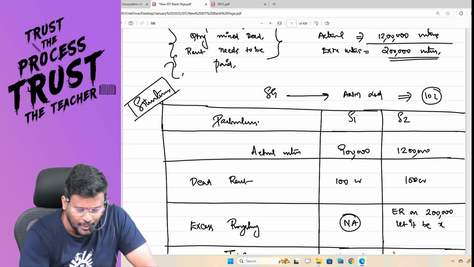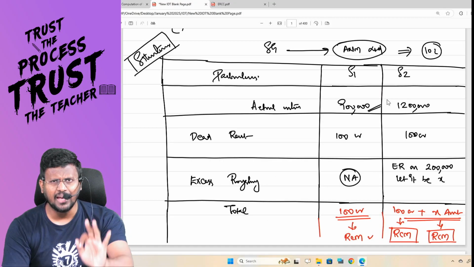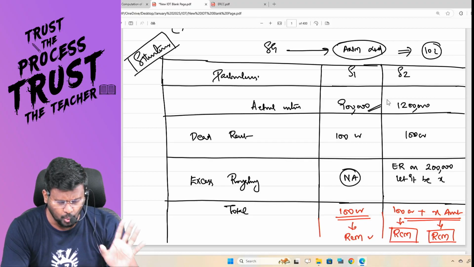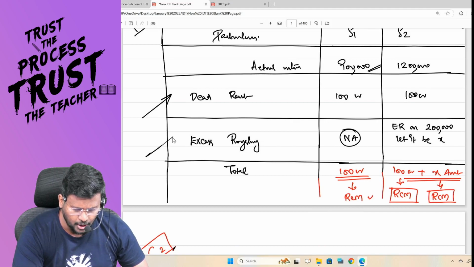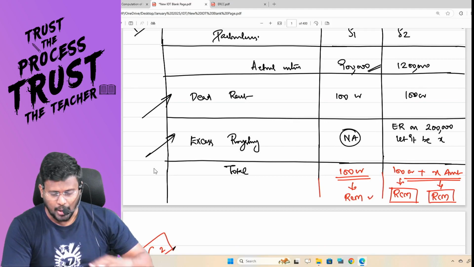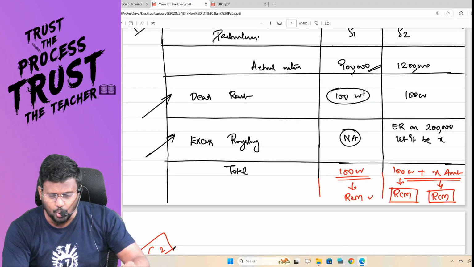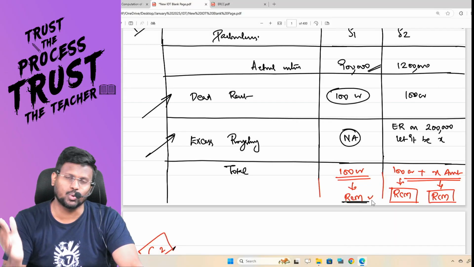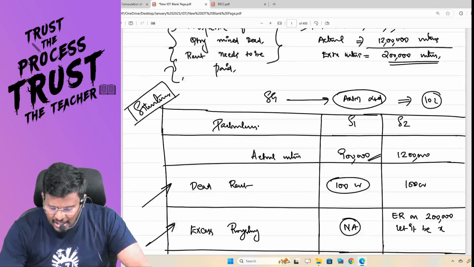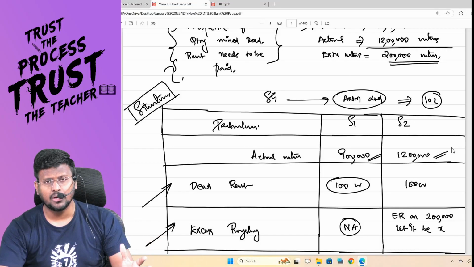Assume that ANM Limited has actually mined 9 lakh units. Then they are liable to pay only the dead rent. They are not liable to pay excess royalty. So assume that they have taken that for 100 crores. For this 100 crore, ANM Limited is liable to pay tax at RCM. Fantastic. But if they actually mine 12 lakh units instead of 10 lakh units, for that 10 lakh units they have already paid dead rent.